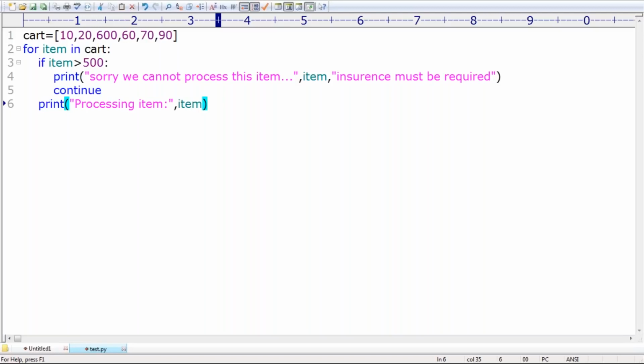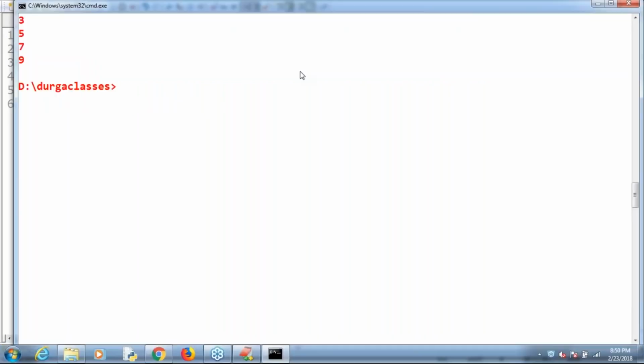Processing item 10, processing item 20. Next, whenever 600 is coming: sorry, we can't process this item. 600, insurance must be required. Next, 60 will be processed, 70 will be processed, 90 will be processed. Now, let me add one more number here, 550. Now 2 items won't be processed. The remaining items will be processed, right?